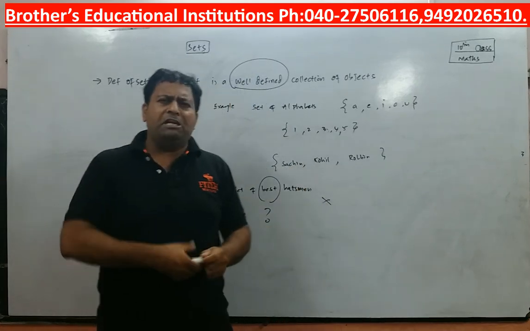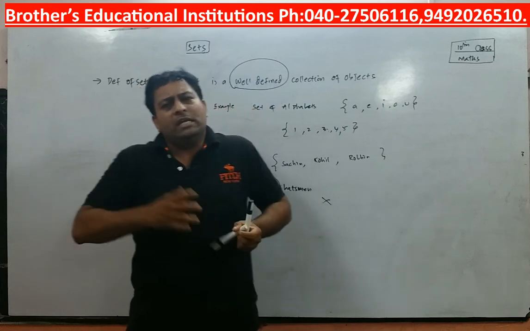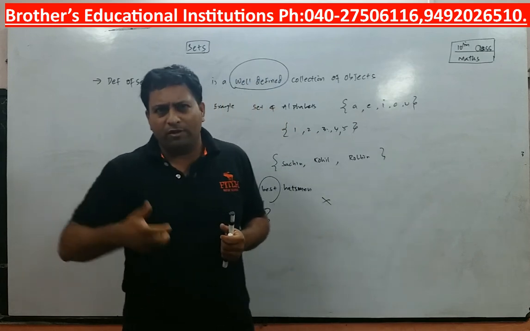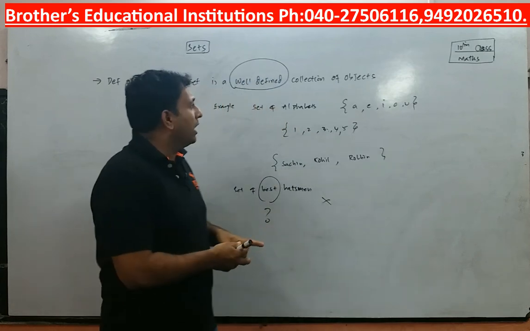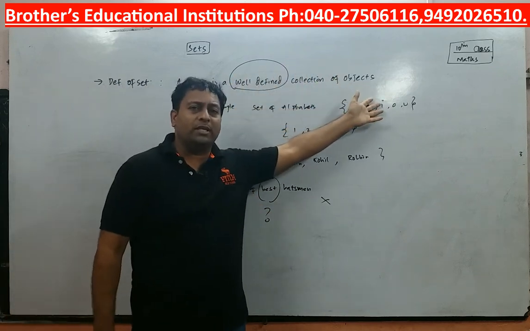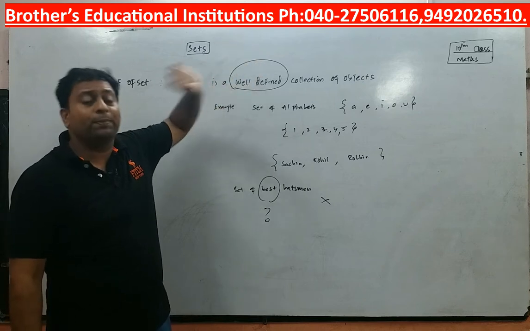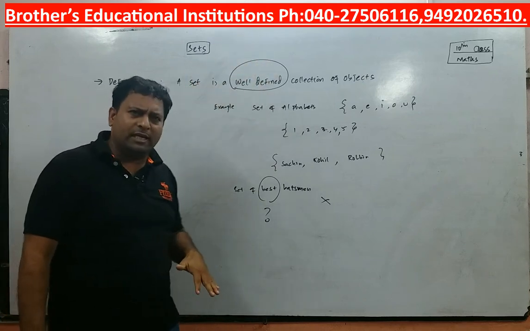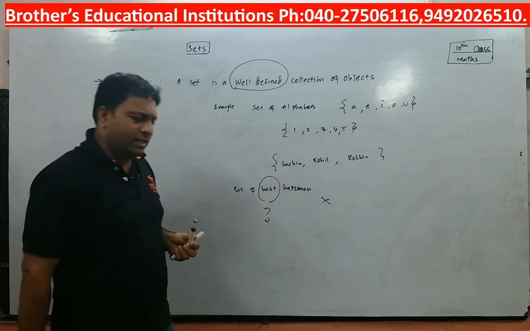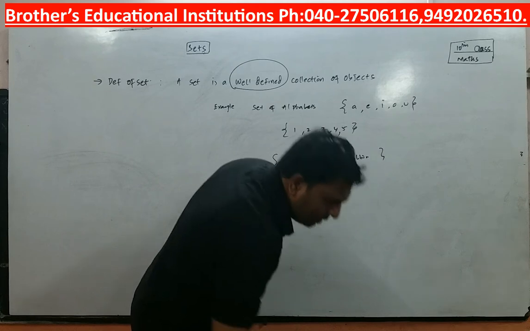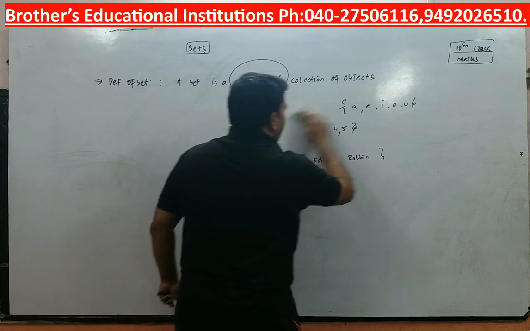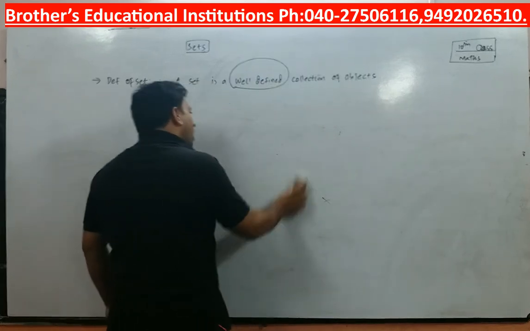Or if I say set of intelligent students in the class, I need to define what intelligence is. Can you define intelligence? No, you cannot define intelligence right now, so you cannot write that set. Hence it is very clear, a set is a well-defined collection of objects, and that definition has to be well-defined. Only then can you write the sets. You can go through various examples and write examples on your own. So I repeat the definition: a set is a well-defined collection of objects.